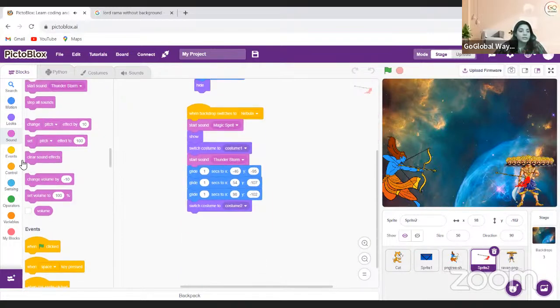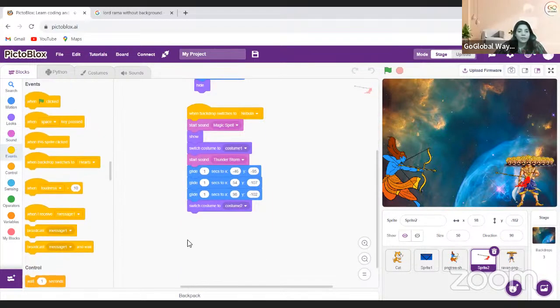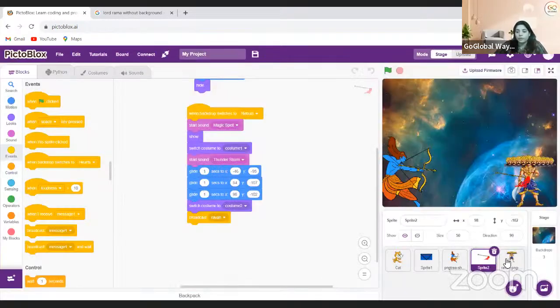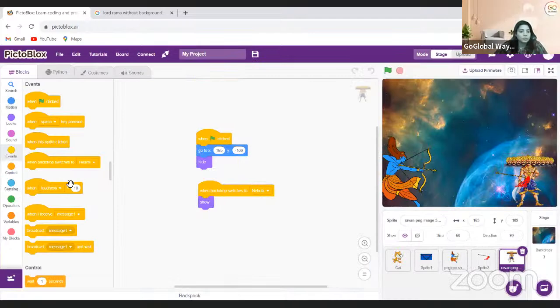Some broadcast will come. So I will take the broadcast, and this broadcast is for Ravan, and I'll click OK. Now when I come here, when I receive broadcast Ravan, then Ravan will shake a little bit.